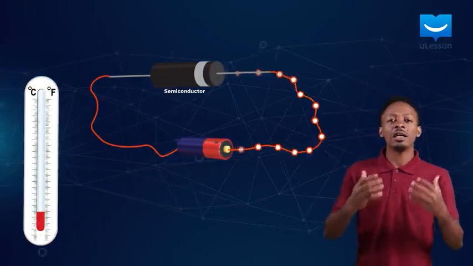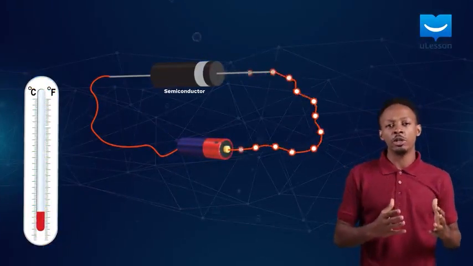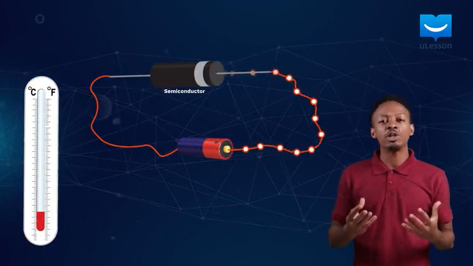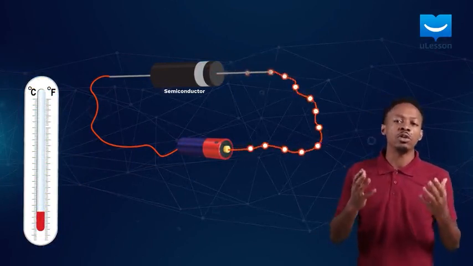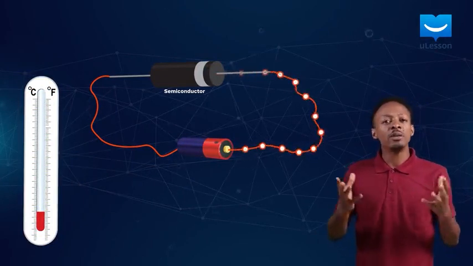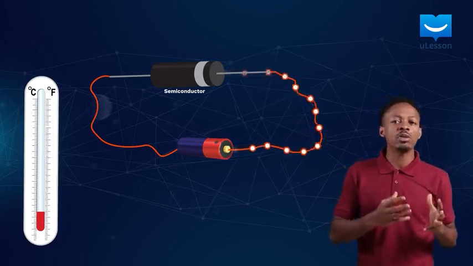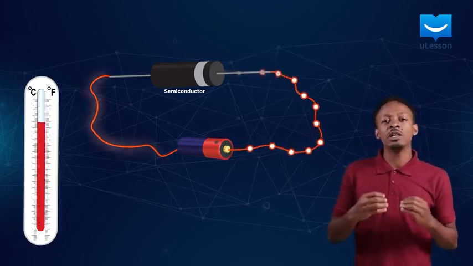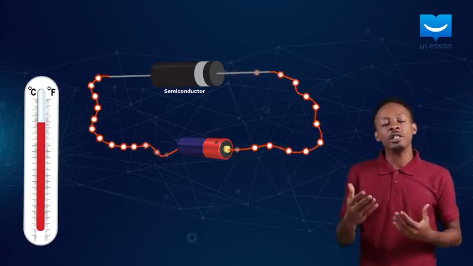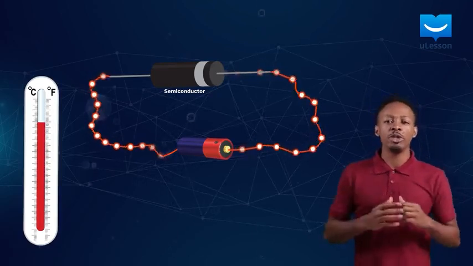Semiconductors act like insulators at low temperatures. This is because at low temperatures there are no free electrons to conduct electricity. Unlike in metals, the conductivity of semiconductors increases with an increase in temperature and decreases with a fall in temperature.